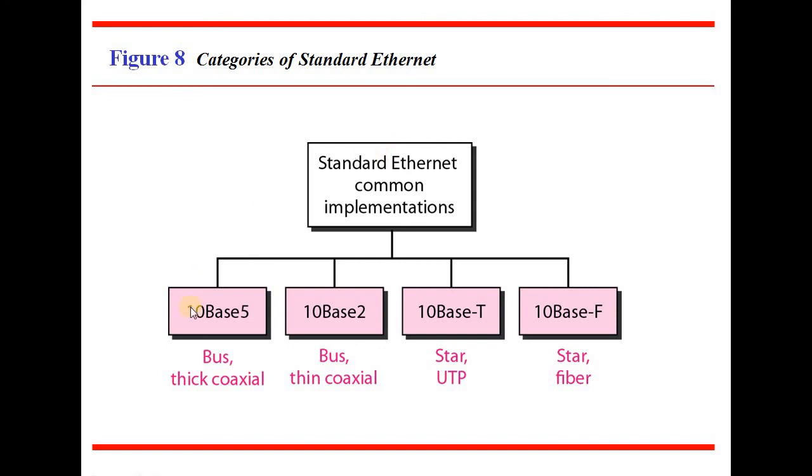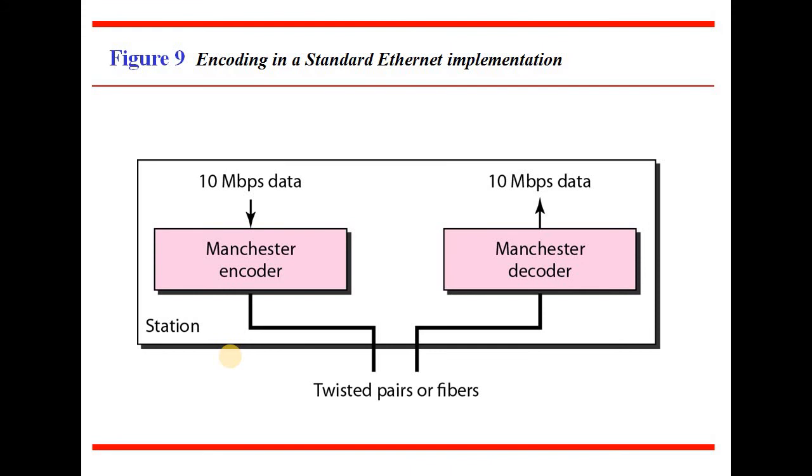What 10Base5 indicates is that 10 is the actual Mbps of data we want to send across the network through the bandwidth, and 5 indicates that through 500 meters you can send the data. That is the limitation on the length of the cable you are going to use. So it is called 10Base5. You are going to use the bus topology and thick coaxial cable, and you are going to study all these things next.